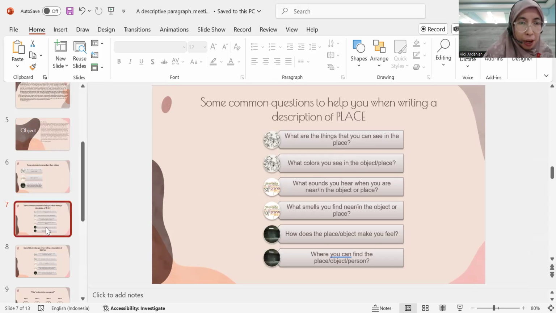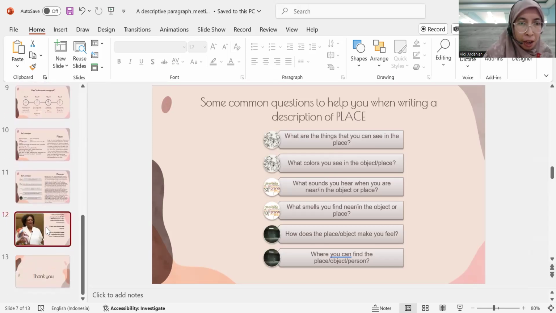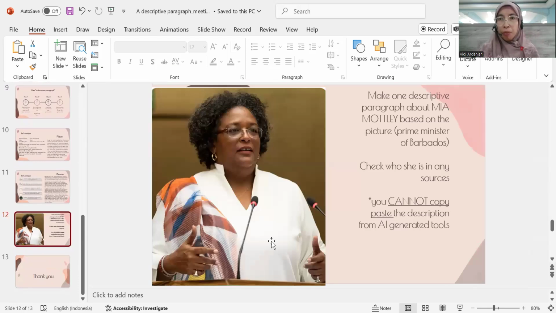So that's it. Your assignment is to make one descriptive paragraph about Mia Mottley based on the picture. You have to describe the person, how she looks. She's very distinctive. And probably you ask, who is she? Actually, she is the prime minister of Barbados.